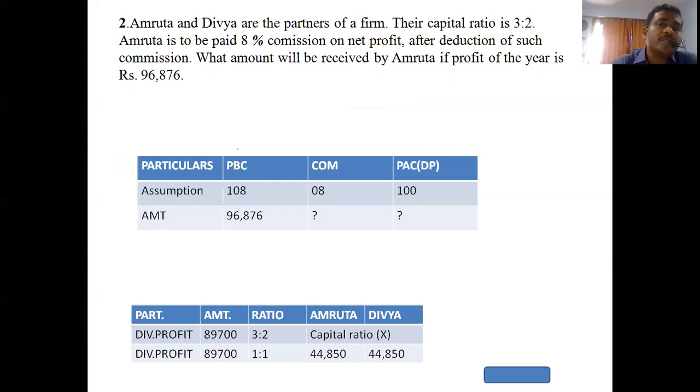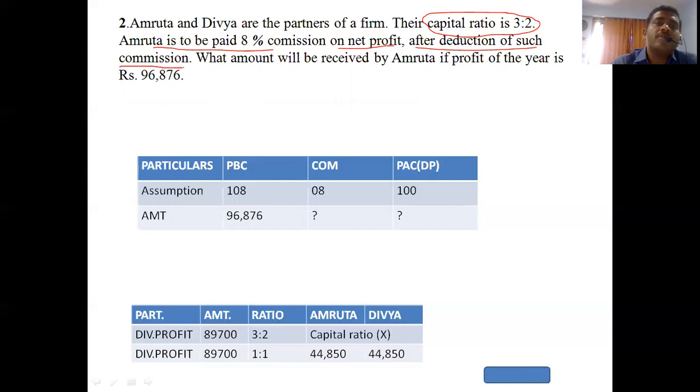Now friends, we have learned some three sums related to this topic: profit before commission, after commission, commission and all. So just a revision. Amruta and Divya are the partners of a firm. Their capital ratio is 3:2. Capital ratio is only used when capital is mentioned. If capital is not mentioned, no requirement of knowing that. Amruta is to be paid 8% commission on net profit after deduction of such commission.